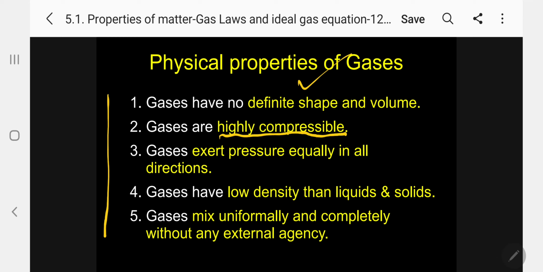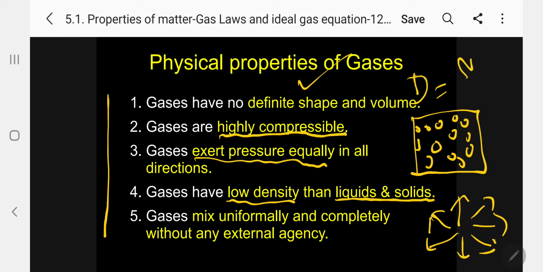The next one: gases have lower density than liquids and solids. Low density because the molecules are far away. What is density? Mass by volume. In the case of gases, mass will be very, very low, but volume is very high. So the density is always low compared to liquid and solid. Solid will have high density.